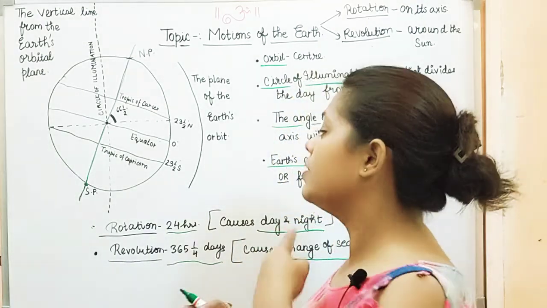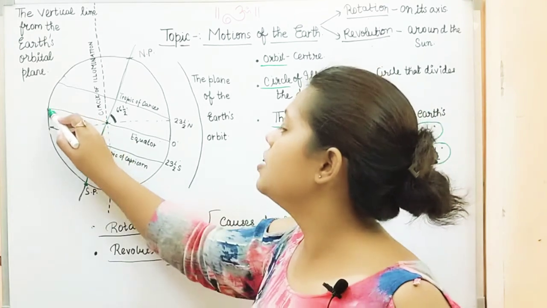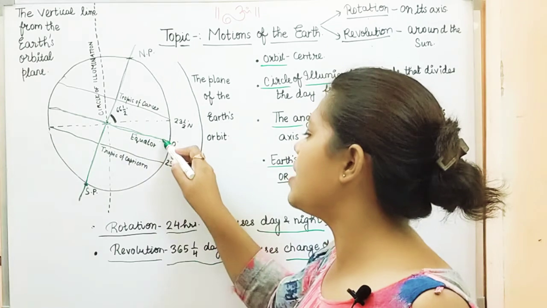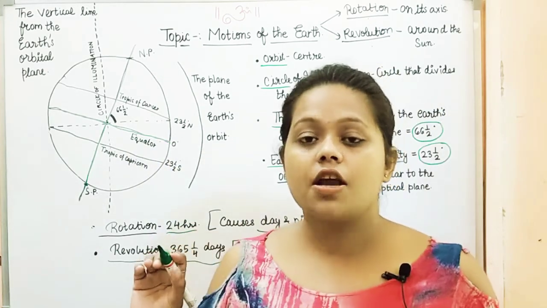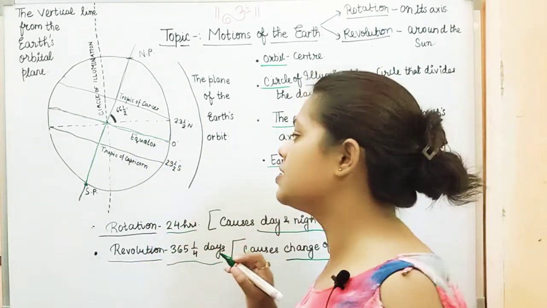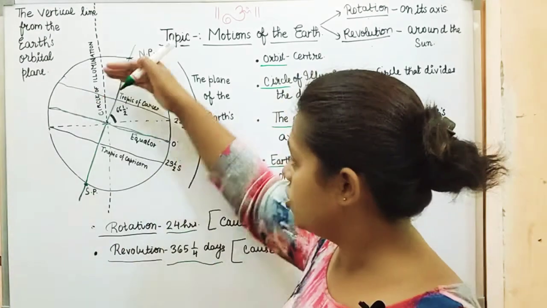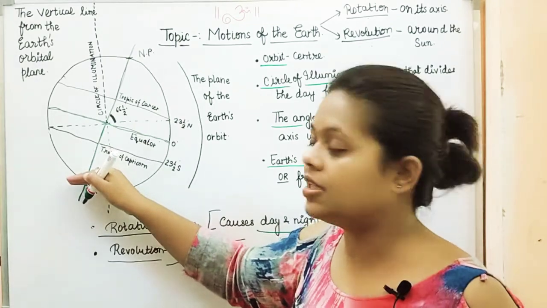So let us draw that line. Here is that 0-degree imaginary line, which is the equator, and the equator is the line that divides earth into two equal halves, your northern hemisphere and your southern hemisphere.